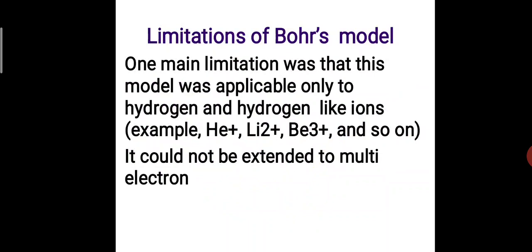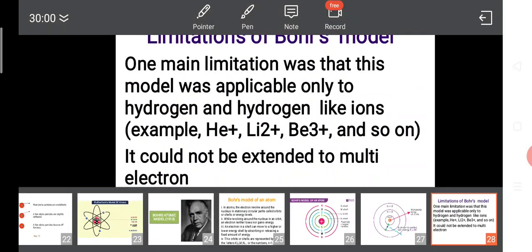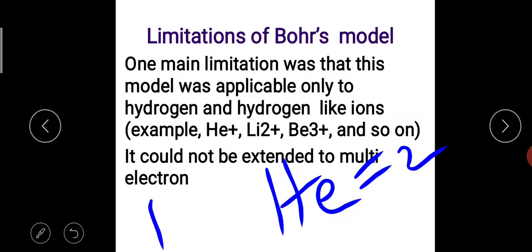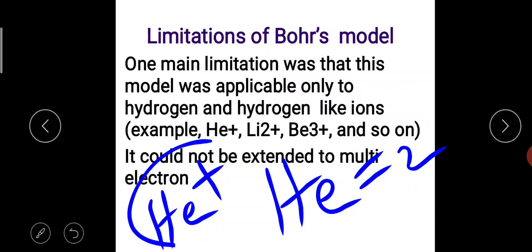So the symbol of helium is He. If I write He+, it means I am removing 1 electron, so it has 2 minus 1, that is 1. The atomic number of helium is 2. Is it clear? I am writing it as He+, which means I have removed 1 electron from helium. It has only 1 electron, and it is similar to hydrogen.